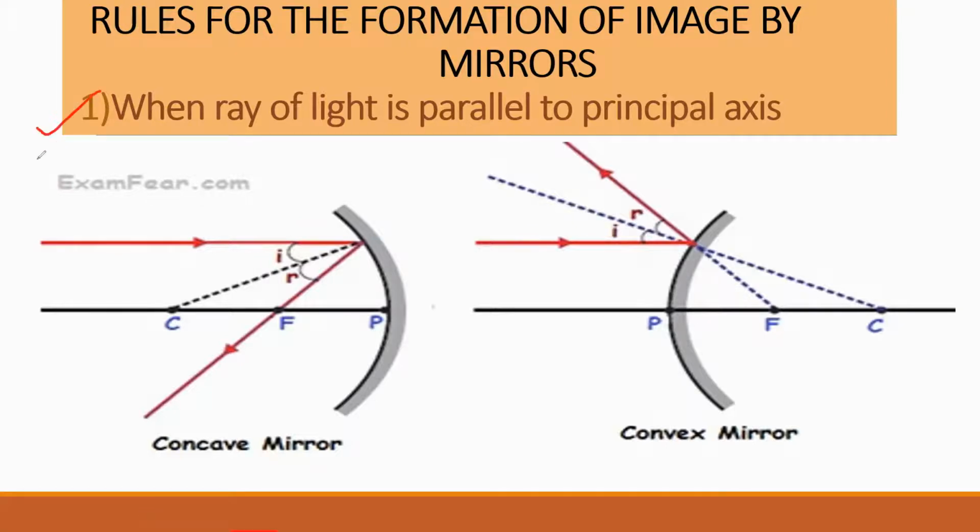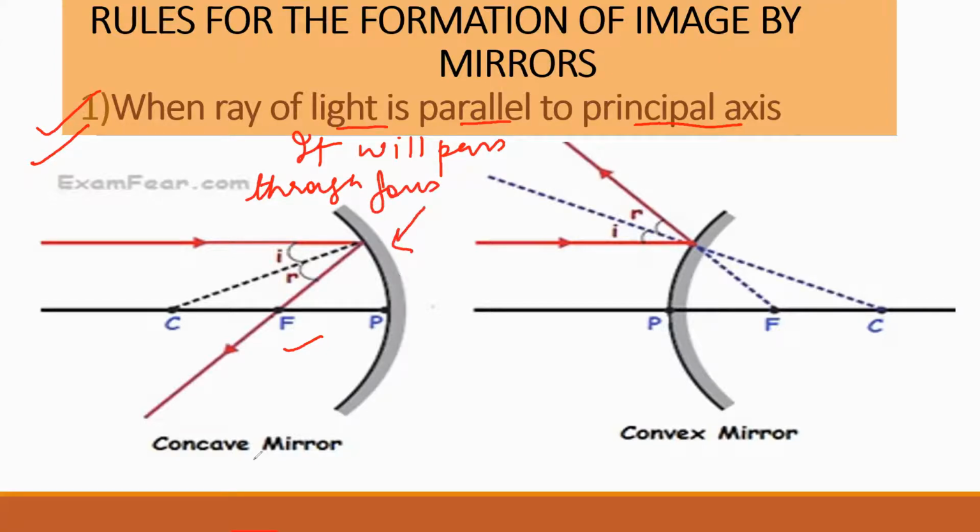So the first rule is here. When a ray of light is parallel to the principal axis, it will pass through focus. You can see here in the figure. It will pass through focus in case of concave. This is concave. But in convex, it appears to be coming from focus. This will be the definition for convex mirror.